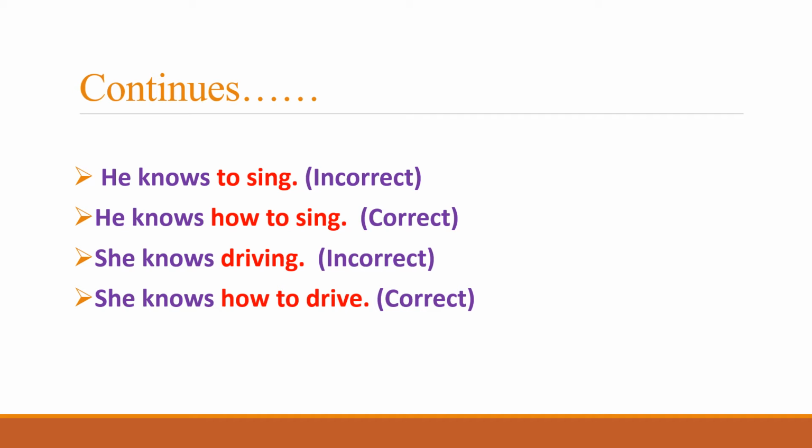In order to correct this sentence, we need to place how to plus v1 form of the sentence. She knows how to drive is the correct use of this word. Like he knows to sing is incorrect, whereas he knows how to sing is the correct sentence. She knows driving is incorrect, whereas she knows how to drive is the correct sentence for this one.